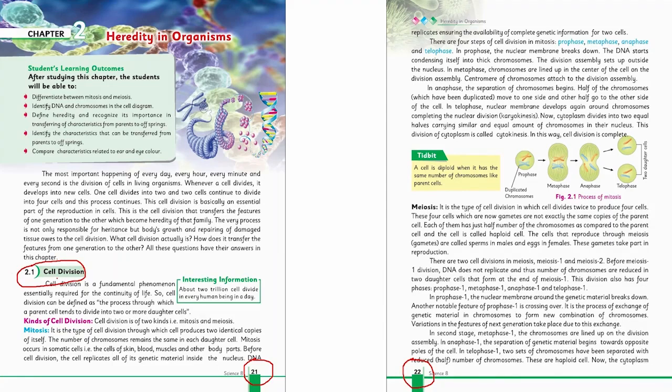First of all, we'll see what the cell division actually is. Then we study each type of cell division, mitosis as well as meiosis, and then on page 23 there is a comparison between mitosis and meiosis, and we'll see how these two types of cell division are different as well as similar to each other.